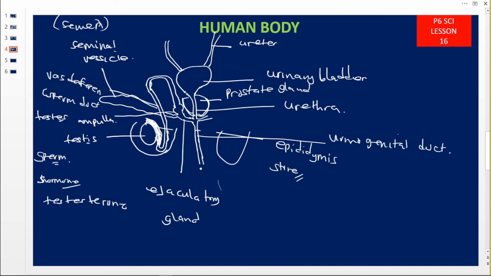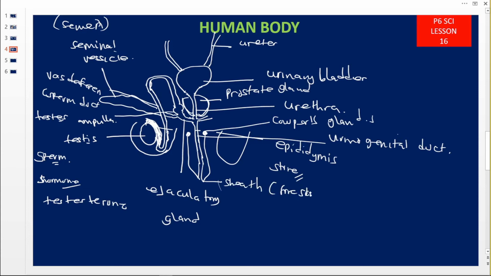Then it's now going to come up to here. When it is coming at this level, we are now going to get the sex organ. This is what we call the penis. On reaching this, it is going to become swollen. It is making the head. Then at this end of this penis, where it is starting from, we have small glands, and these small glands we call the Cowper's glands. Then this one becomes the urethra. Then this is the sheath or the foreskin. Then this one becomes the penis, which is used during copulation.